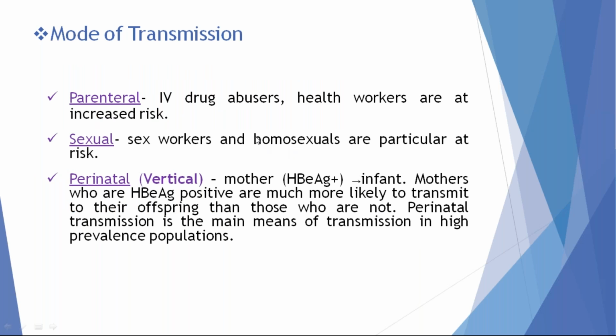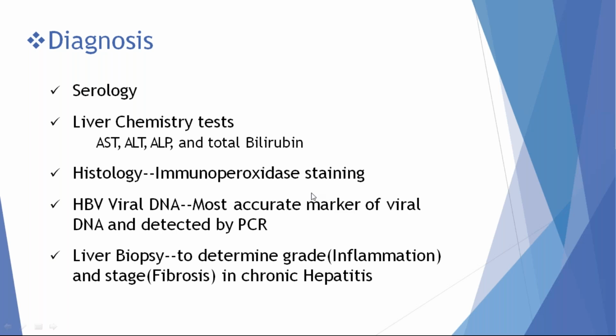The parenteral route, that is IV drug abusers and health workers, carries increased risk. Vertical transmission means transmission of hepatitis B virus from mother to baby. It is very rarely seen because the placenta acts as a barrier for transmission of hepatitis B virus from mother to baby. But during the third stage of labor, the baby's face and mucous membrane are contaminated with the mother's blood. That is the risk of transmission to the baby.